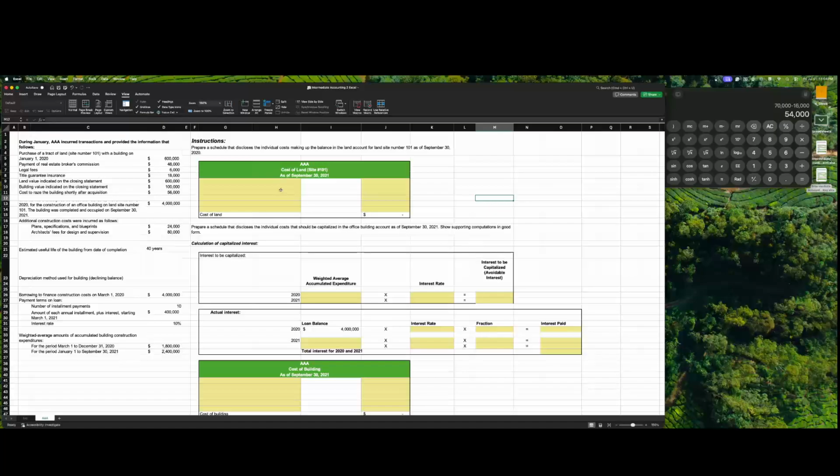So for this land in particular, you have first off the cost of the land. Okay. And then, for example, you have payment for the commission. You have legal fees.